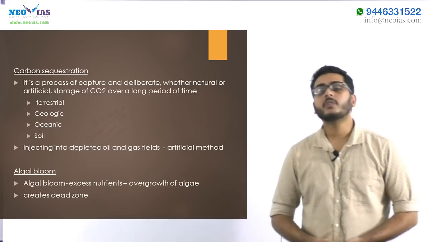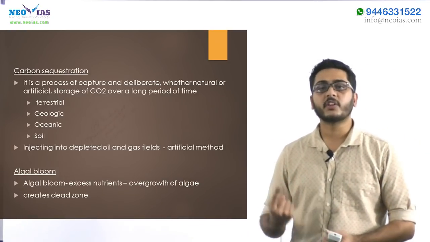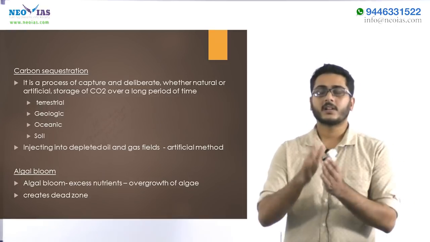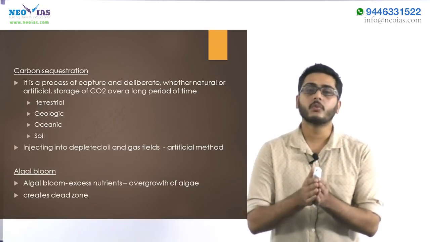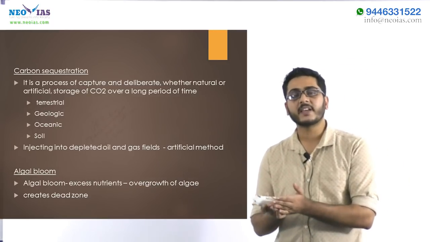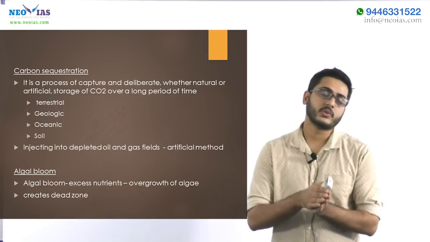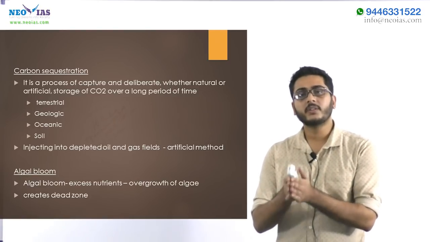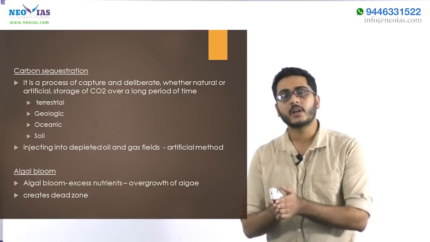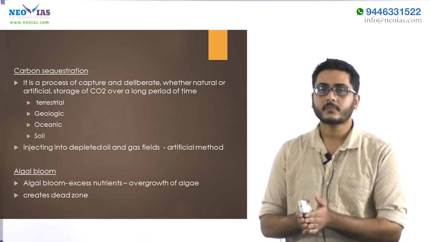So we came across two terms. One is carbon sequestration and the other is algal bloom. What is carbon sequestration? Carbon sequestration is nothing but the process of removal and storing of atmospheric carbon in sinks like forest, soil, ocean, etc. It is done both naturally as well as artificially.